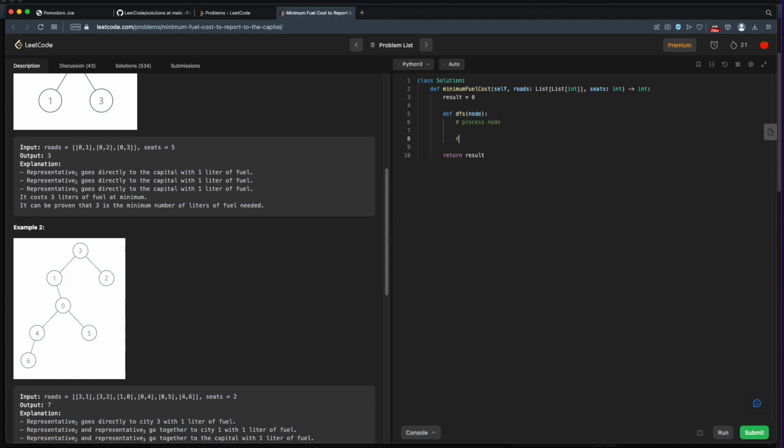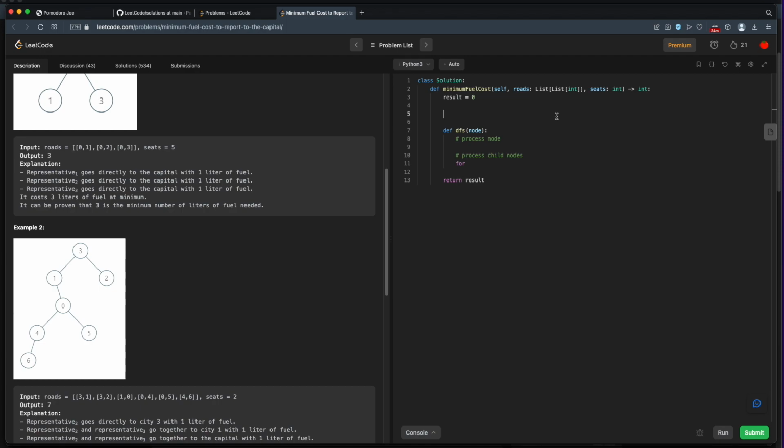And then we'll need to process all of the connected nodes. So for every child node in the connected nodes. So here's our first issue. We don't actually know the connected nodes because we're just given roads. So let's convert these roads into something that's a little bit more useful. So let's turn our roads list into a dictionary of key value pairs, where the key is the node and the values are all the connected nodes.